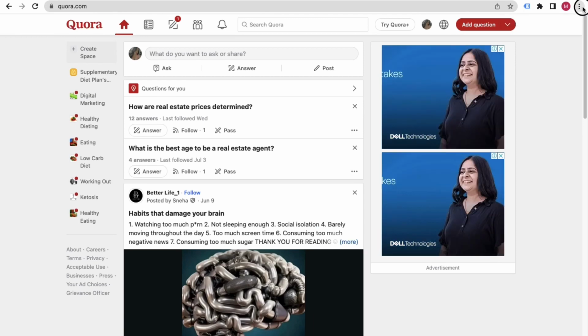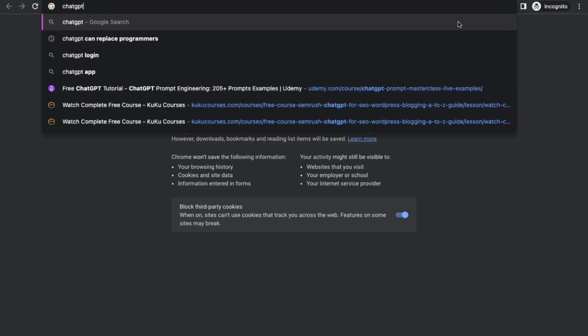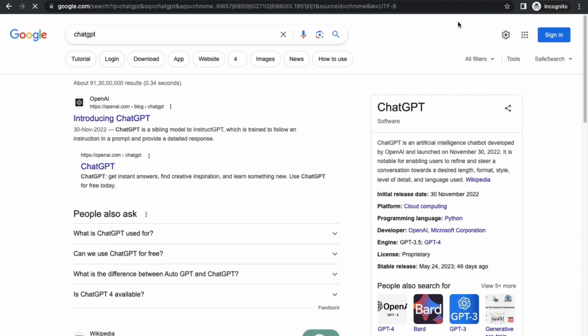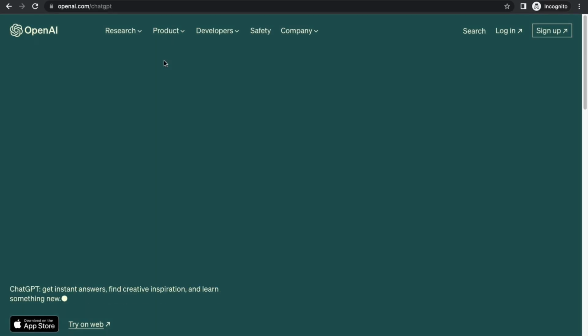After you create your Quora account, it's also very important to create a ChatGPT account. Okay, so it's a very easy task. You can simply search for ChatGPT on your browser, and then you will see this link, that is OpenAI, openai.com. You just need to click on this particular link, then you will come to the main landing page for ChatGPT, and from this product tab you can just select ChatGPT. That's it.